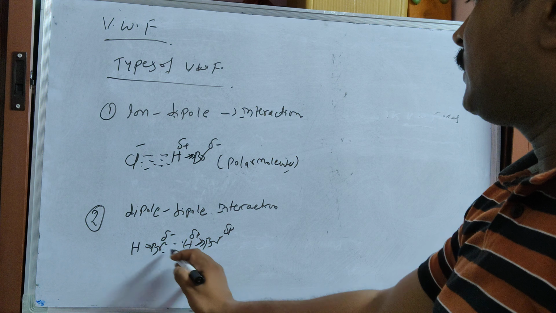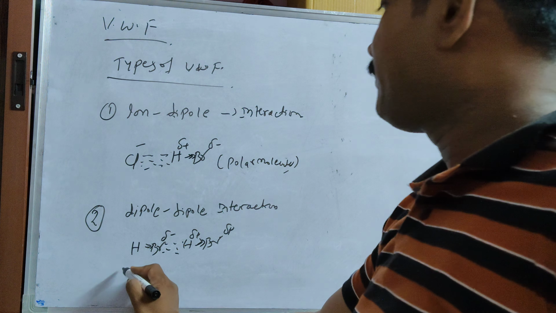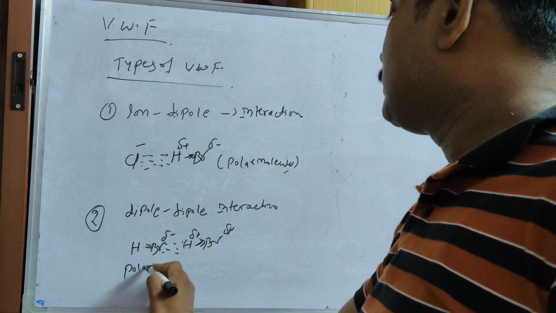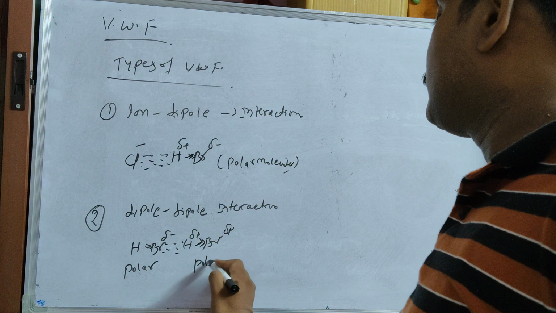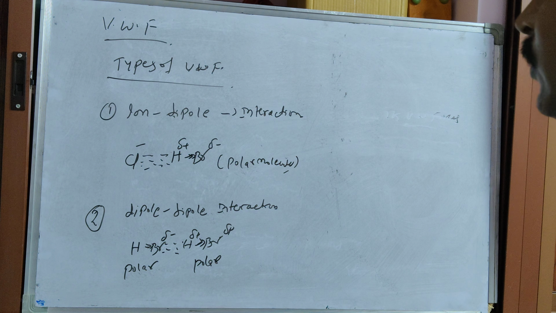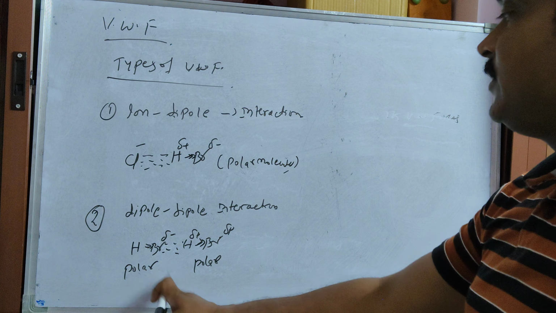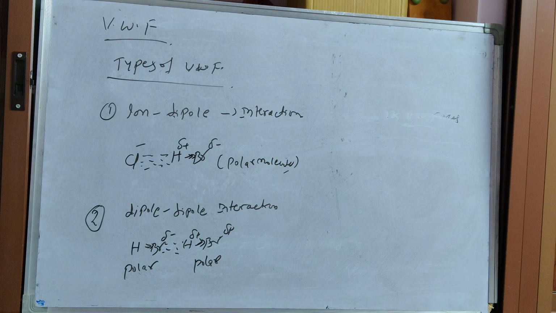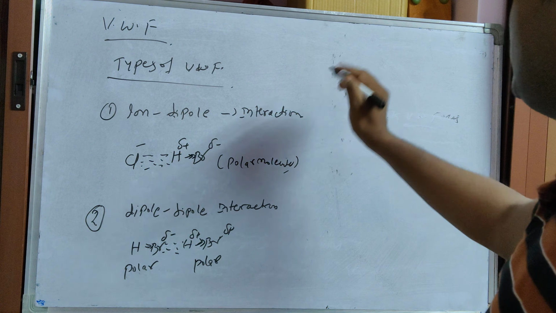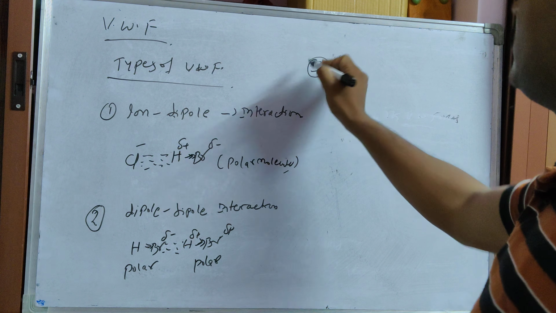Between these two molecules, this is a polar molecule and this is also a polar molecule. This forms due to dipole interactions. It forms the van der Waals forces. This is the second type.